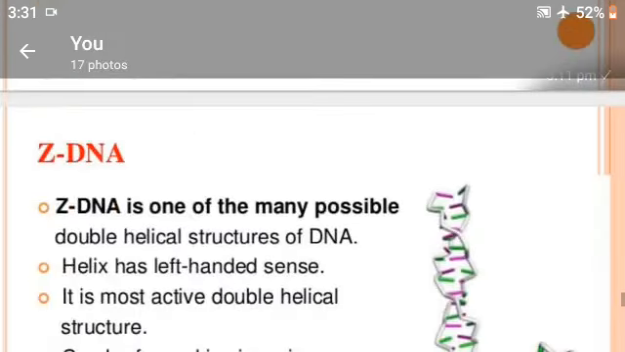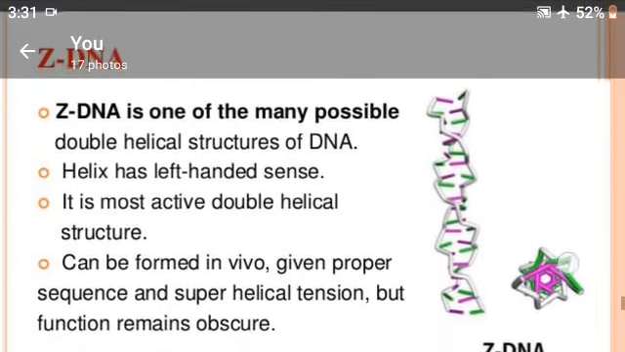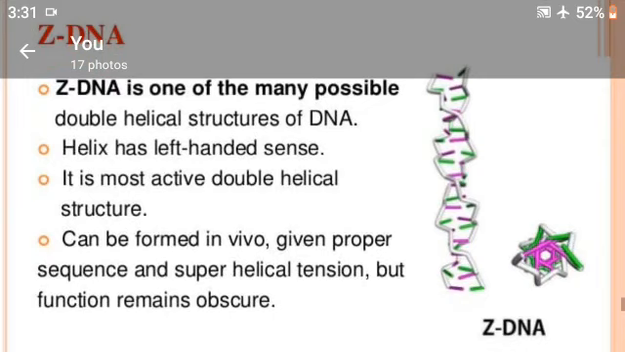Z DNA is one of the many possible double helical structures of DNA. The helix has left-handed sense. It is the most active double helical structure.